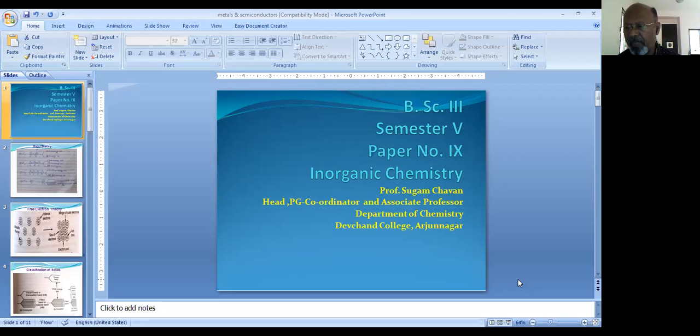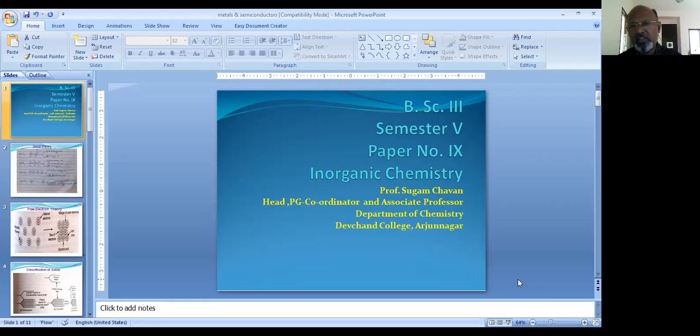As we know, metals exhibit a specific crystal structure. The crystal structure may be either FCC, face-centered cubic, or BCC, body-centered cubic, or HCP, which is the hexagonal close pack type of structure.